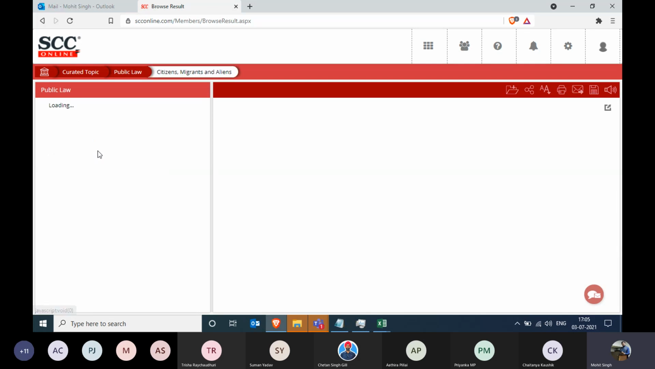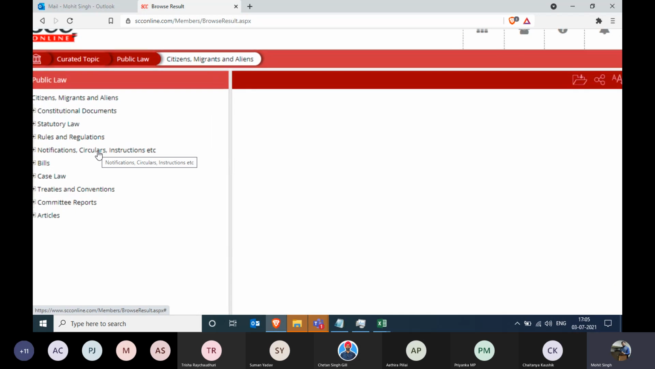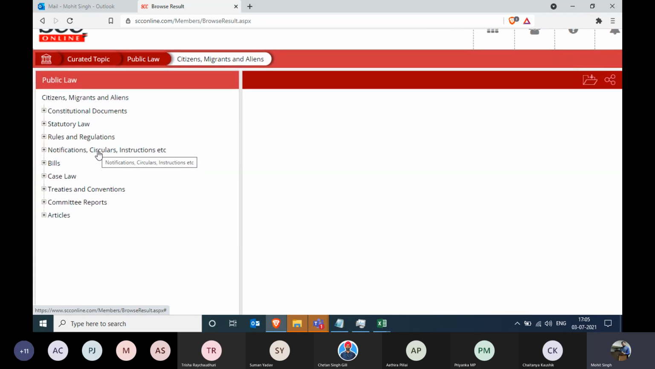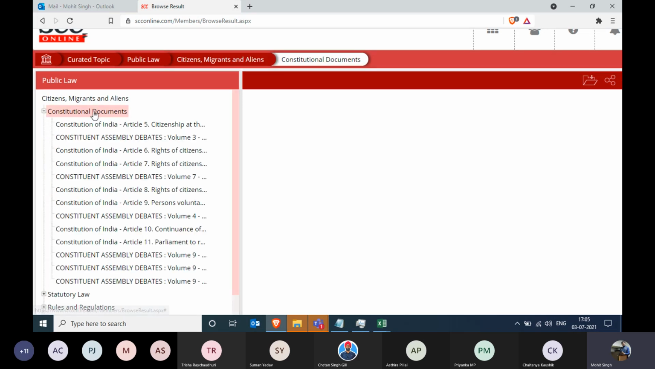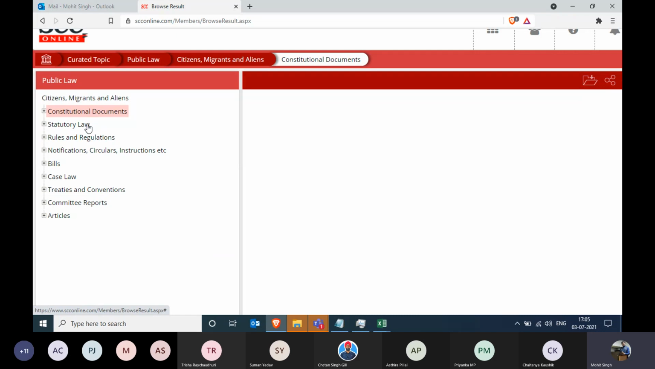Once we click on any subtopic, you'll get the information according to the topic you have selected. This tile has been designed in such a way that it gives you each and everything which you need under one roof. As you can see, all the constitutional documents related to citizen, migrants, and aliens have been incorporated over here, the assembly debates, and the Constitution of India, which exactly talk about this particular topic. Similarly, this method applies to some other categories as well.